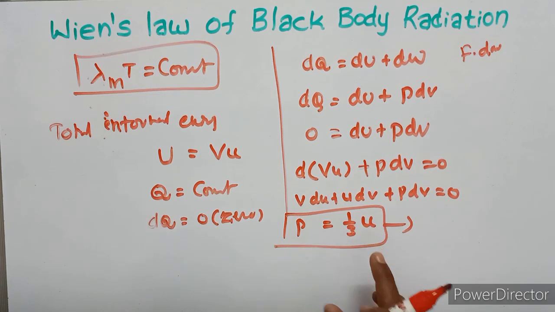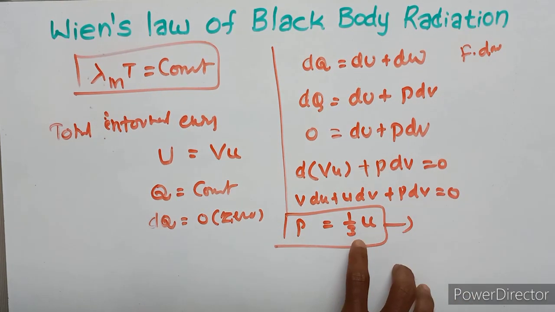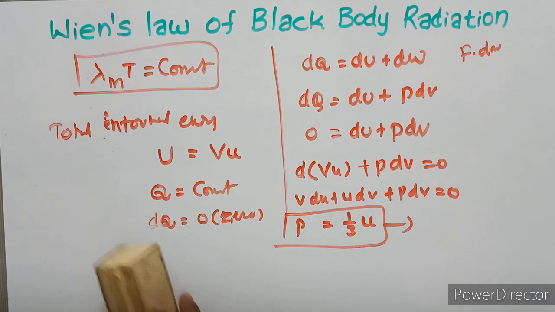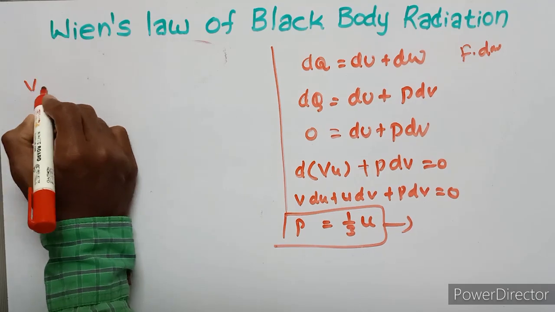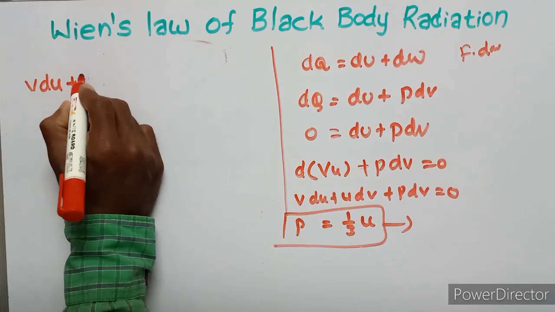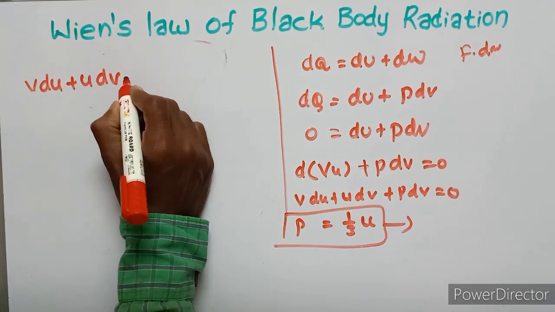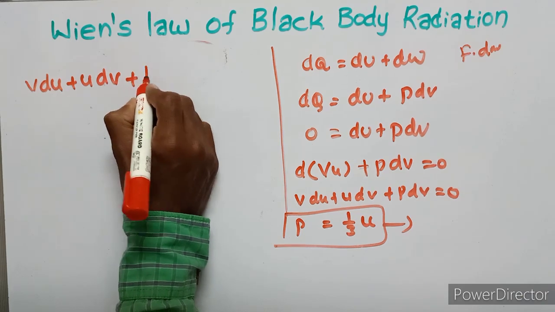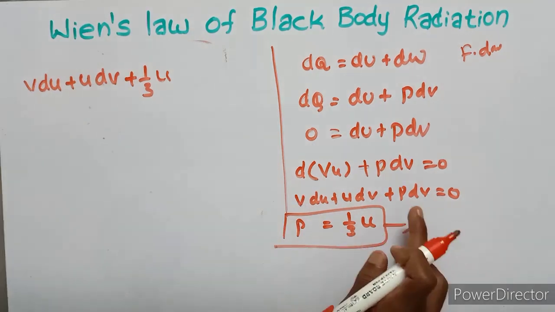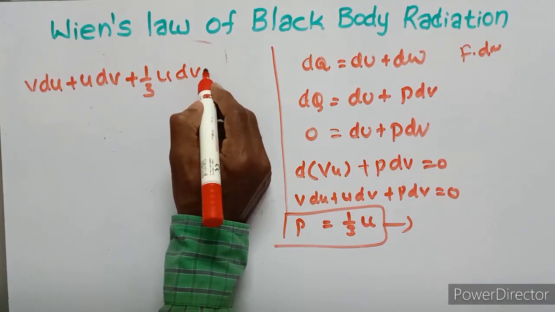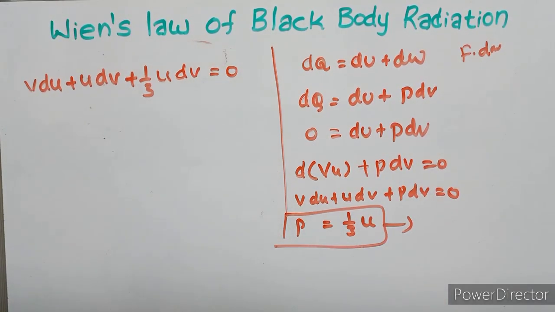Then P equals 1/3 u. In place of P we substitute this equation. Then V du plus u dV plus 1/3 u dV equals 0.